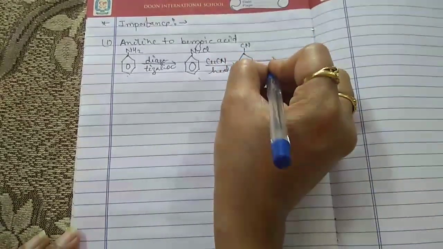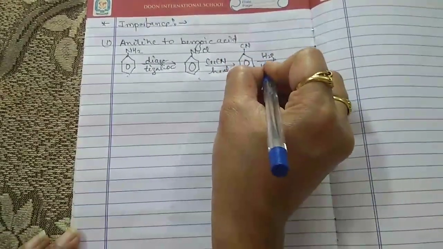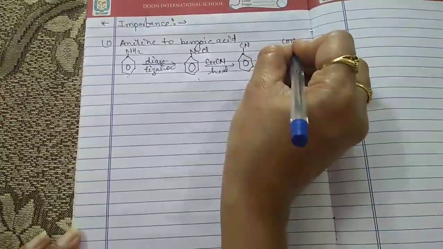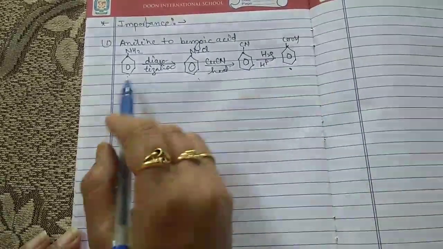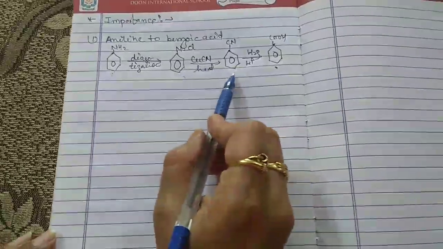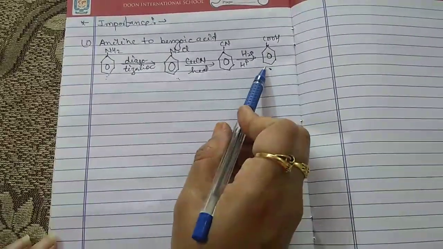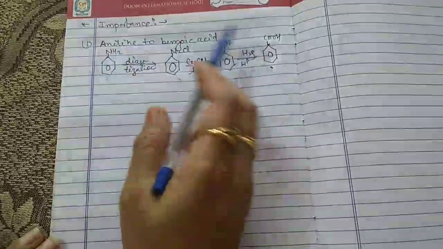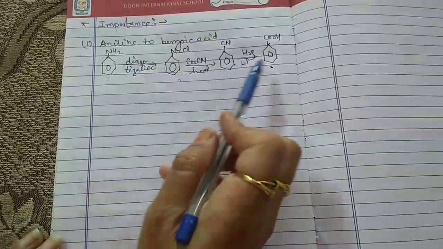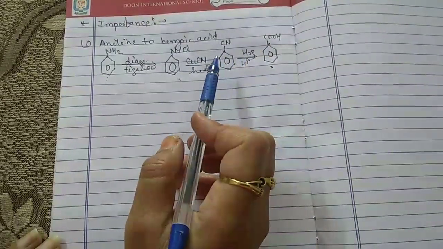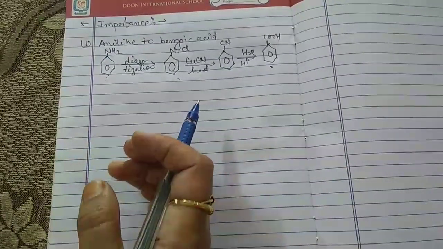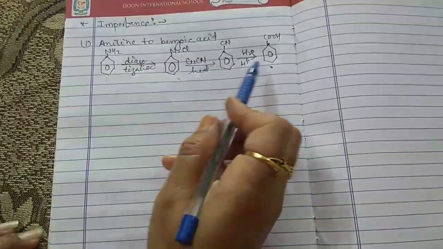Now the hydrolysis takes place in presence of mineral acid. We get COOH, and this one is the benzoic acid. Now here this is the aniline, this is the benzene diazonium chloride, this is the cyanobenzene, and at last we get the benzoic acid. So this is one of the importance of the diazonium salt, and its importance is due to its synthetic mode, because it is used for the synthesis of various aromatic compounds.